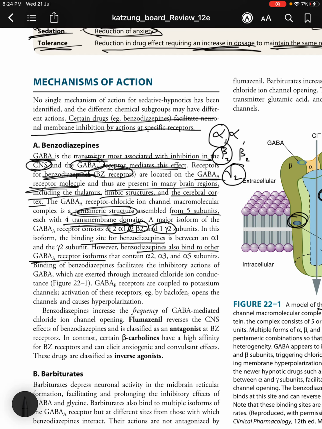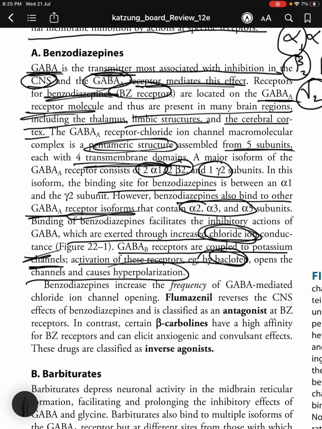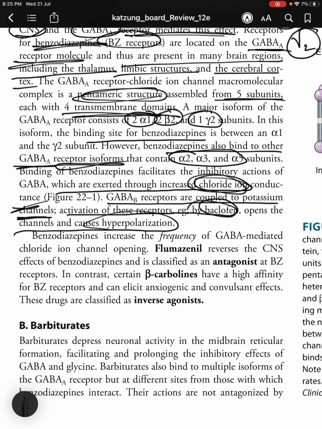However, benzodiazepines also bind to other GABA receptor isoforms that contain alpha 2, alpha 3 and alpha 5 subunits. Binding of benzodiazepines facilitates the inhibitory actions of GABA, which are exerted through increased chloride ion conductance. GABA B receptors are coupled to potassium channels. Activation of these receptors, such as by baclofen, opens the channels and causes hyperpolarization. So benzodiazepines increase the frequency of GABA mediated chloride ion channel opening.